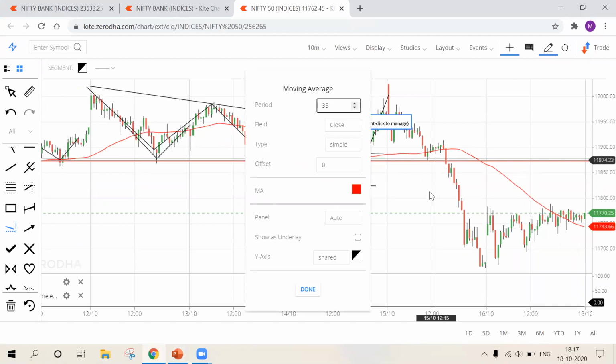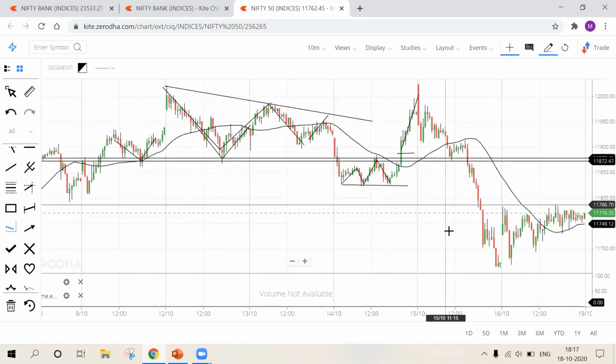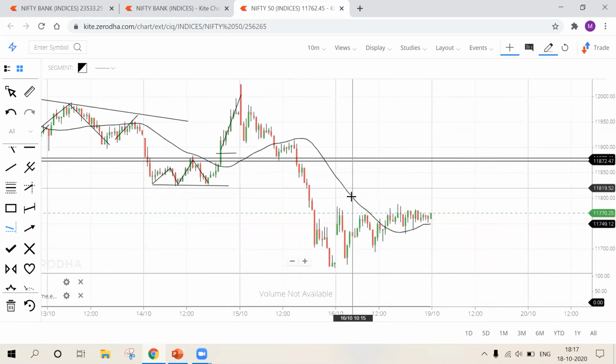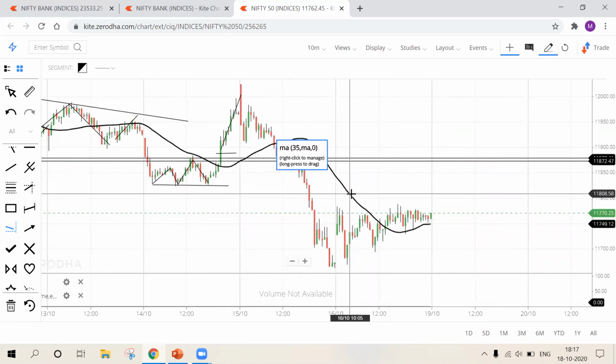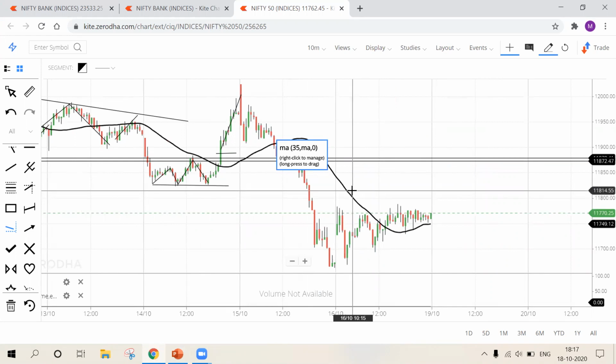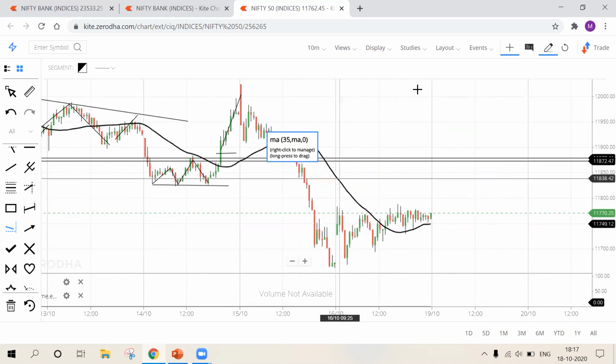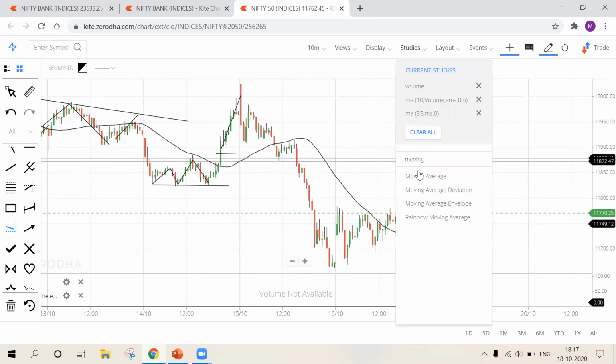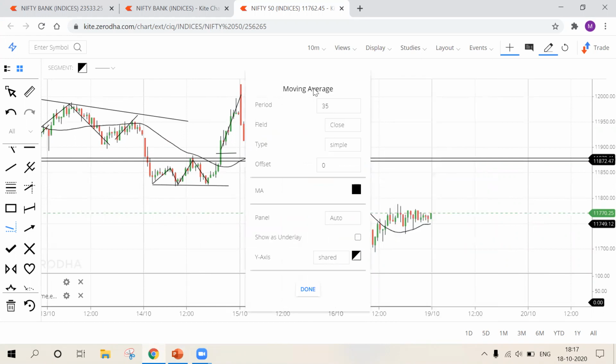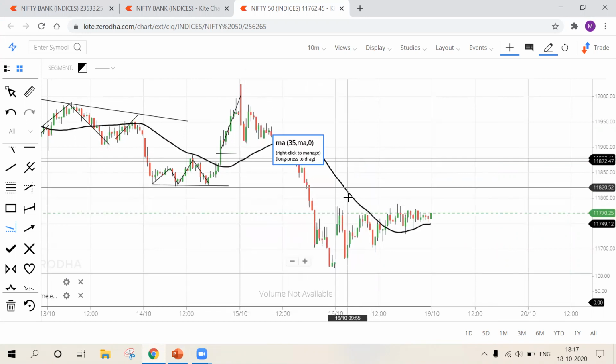Okay, and color should be black. Done. When I enter the value as 35, that means this black line will be formed by calculating the previous 35 candles' average price. I repeat, when you go to studies, click on moving average, enter the value as 35 and change the color to black, then after clicking on done, this black line will be generated on the screen.